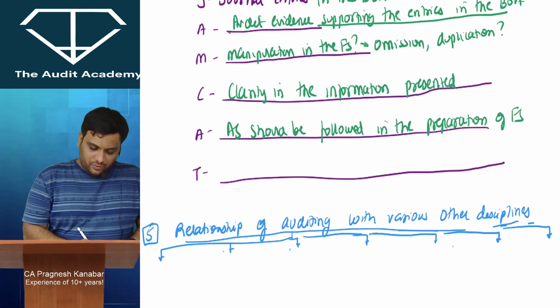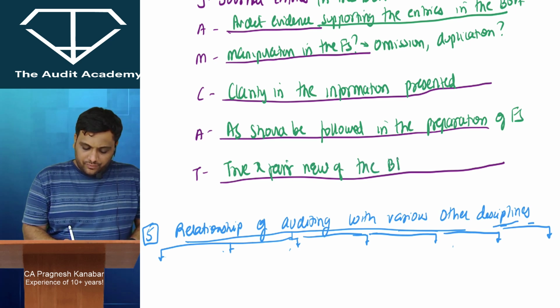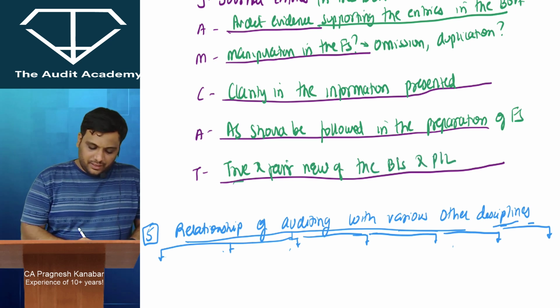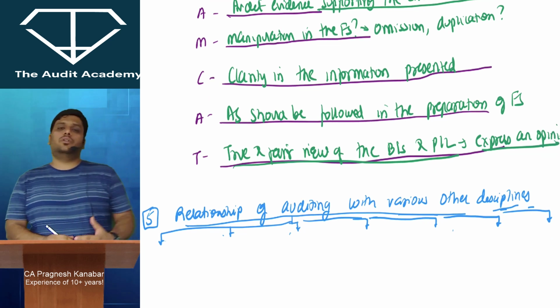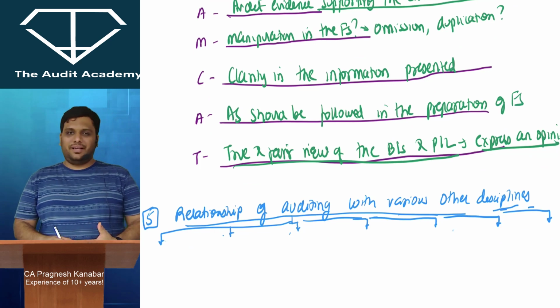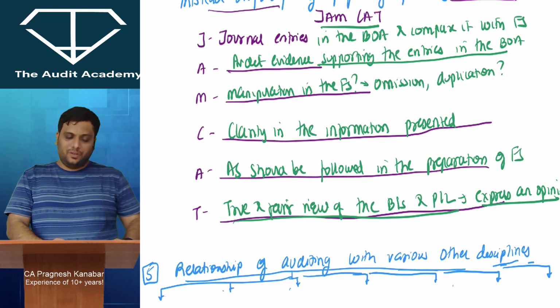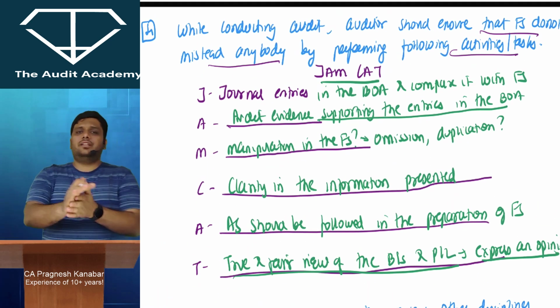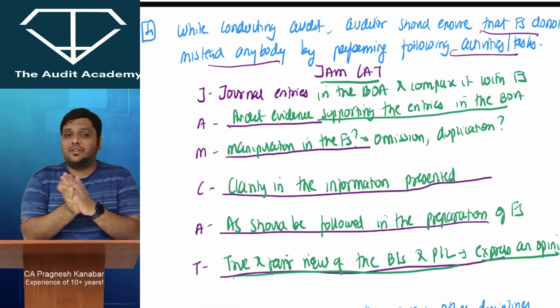So we need to comment upon, express an opinion on, the true and fair view of the balance sheet and P&L. True means the figures are proper. Fair is about the presentation part. So while conducting audit, the auditor needs to ensure that the financial statements are not misleading anybody. For this, he is going to perform some tasks.